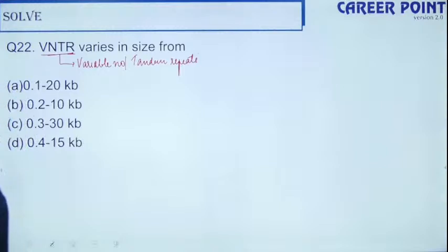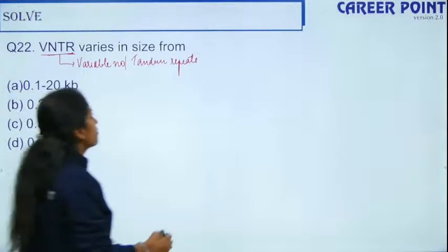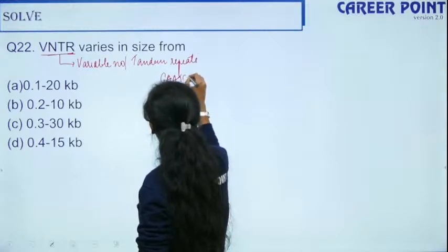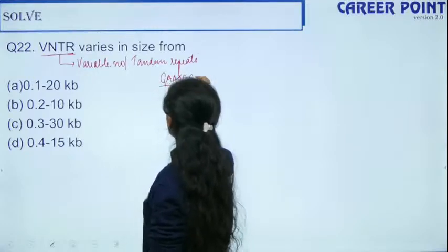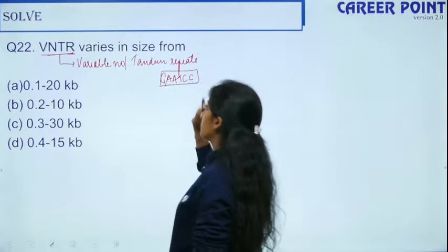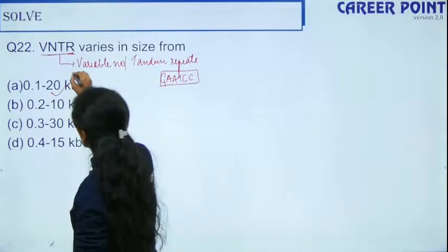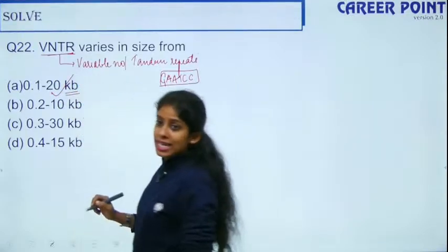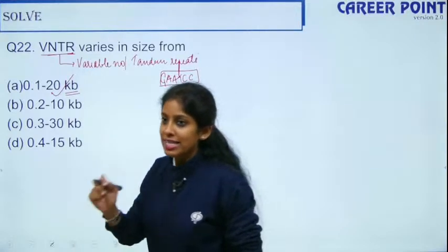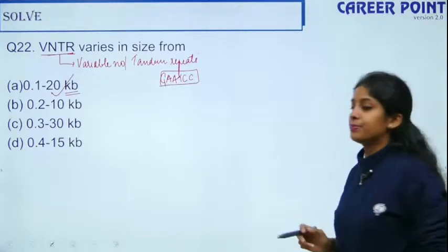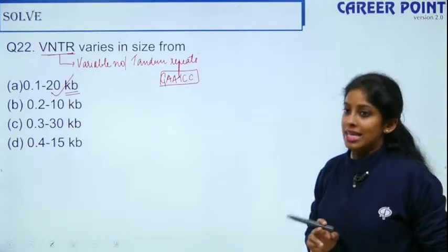So what will be the size? This I have not discussed, but what do you think will be the size? So it is repeats, right? Suppose for example, if this is the repeat, so what will be the size? This is very short, but something like this. It is repeated continuously. So it will be from 0.1 to 20 kilo base pairs. So please make a note of it. The size of VNTR will be 0.1 to 20 kilo base pairs. Okay?